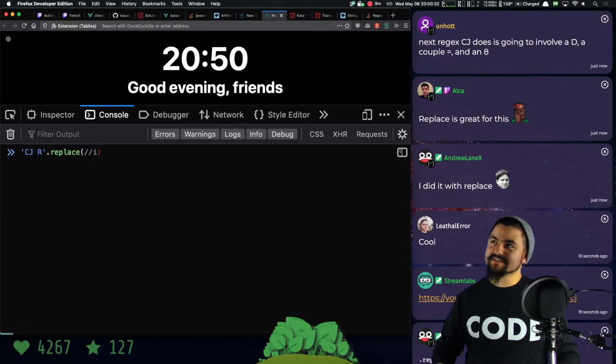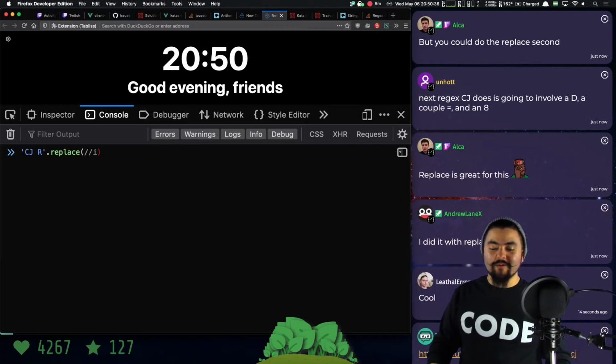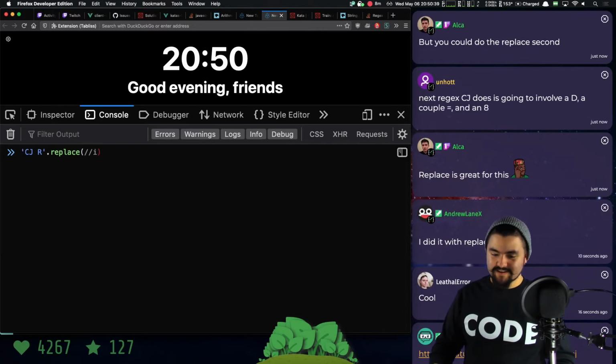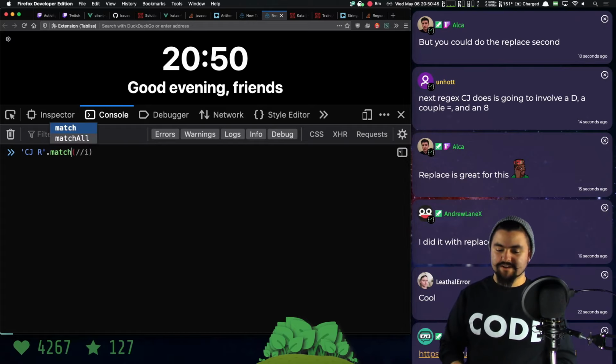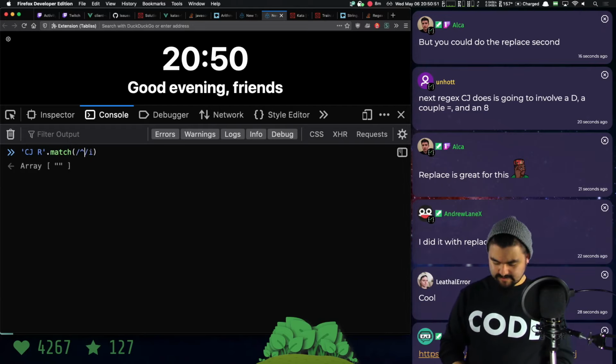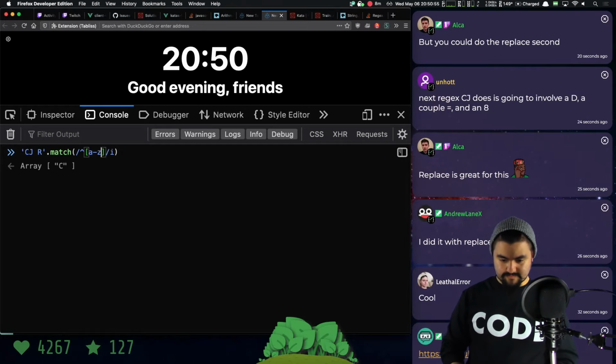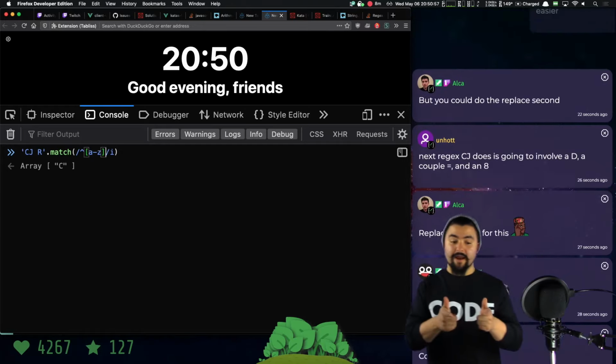Replace is great for this. What would I replace? Oh, I would replace anything after the first character. Do the replace second. Okay, I'm just going to do a match. I want to see what this match should actually be returning. So I want to match the first character in the string.